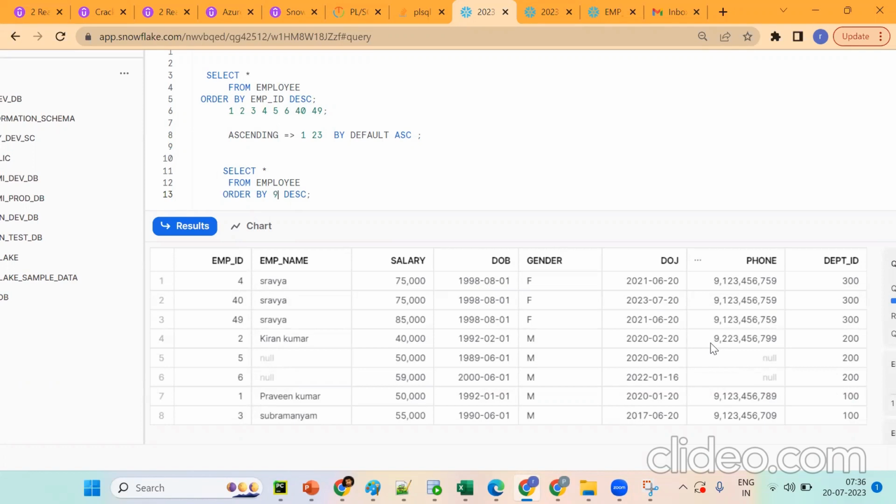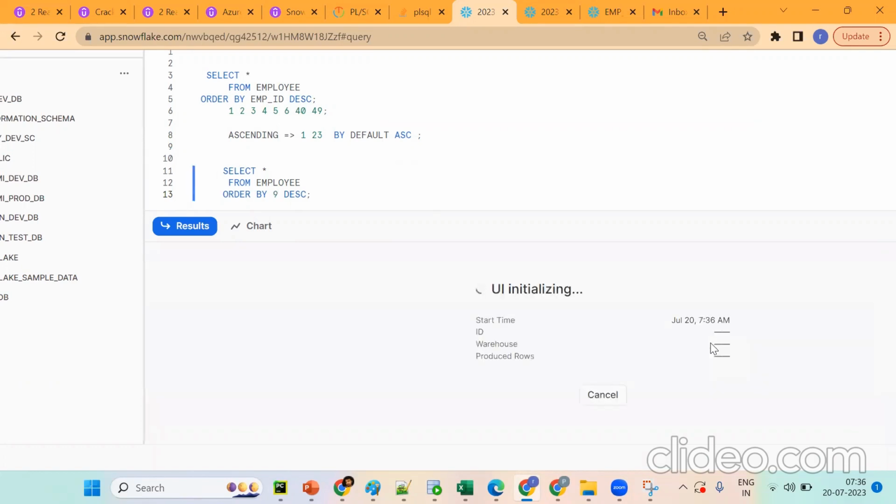Is the ninth column there? No, sir. No, it is not there. See, 9 is not valid. So we should mention within the number of columns. Suppose when I put 0, tell me, will it work as 0? No, sir. Why?